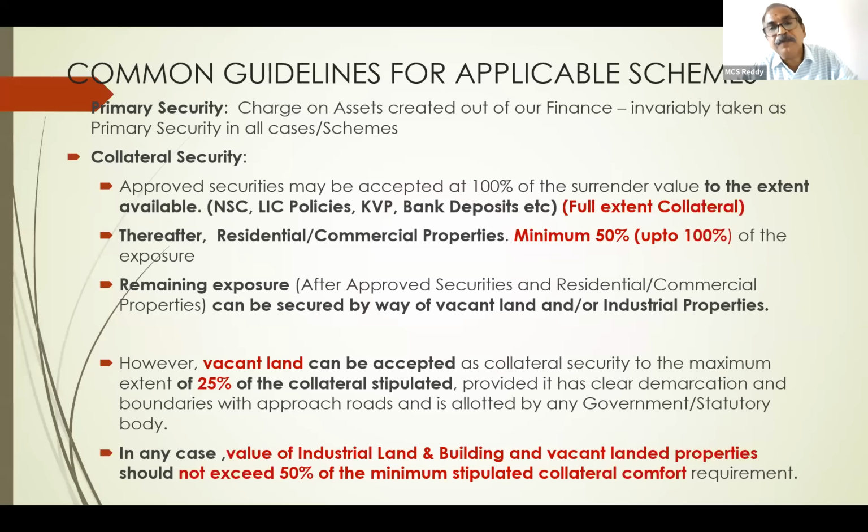And for the remaining, if there is a shortage, then for the remaining exposure you can take either open land or industrial properties or both. But here there are restrictions: vacant land should not exceed 25% of required collateral. Vacant land plus industrial property put together should not exceed 50% of required collateral. These are guidelines. So restrictions are there for vacant land and industrial land. No restrictions for paper securities and commercial or residential properties.